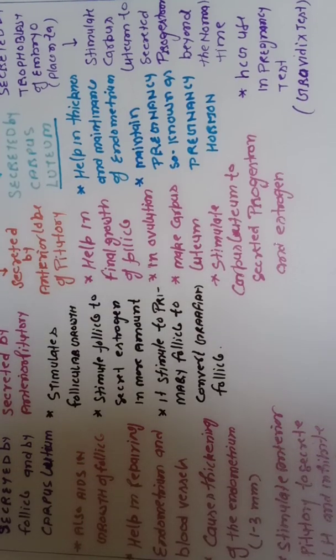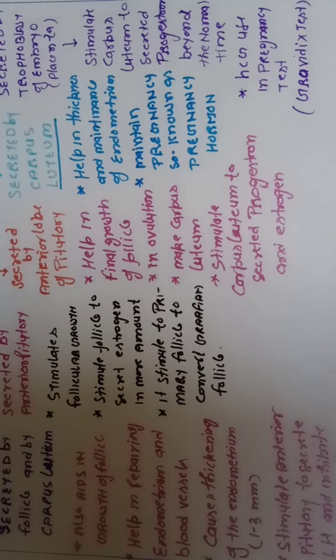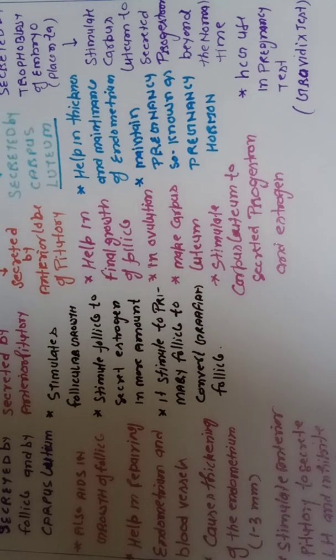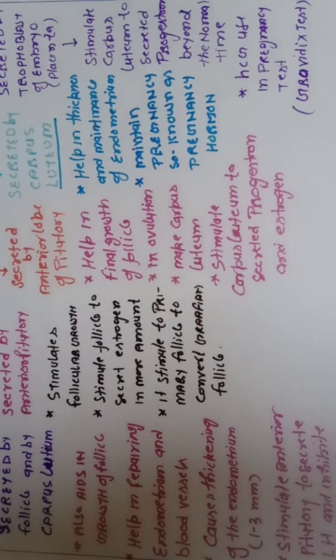So approximately on the 21st day, the embryo implants in the uterus, and at this time the outer layer of the embryo secretes one hormone, that is HCG. And I told you that when progestin is in high amount on the 21st day, it blocks the secretion of LH.